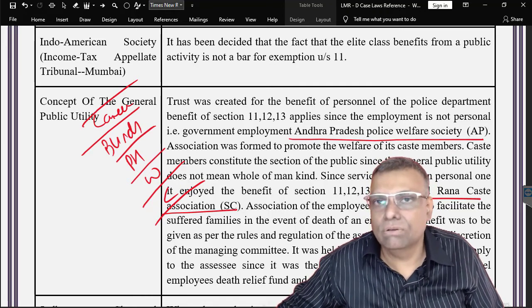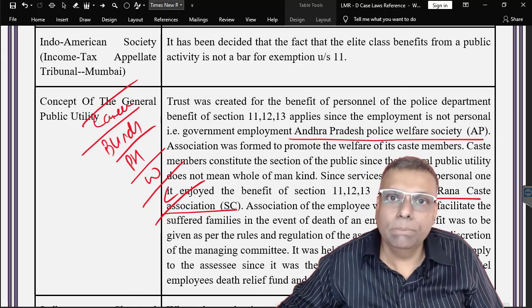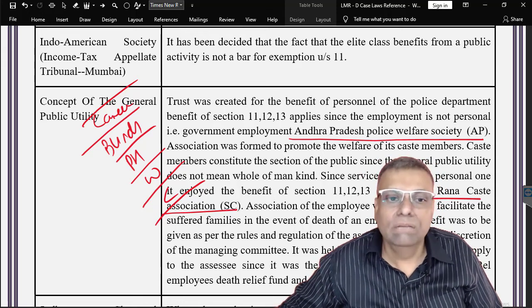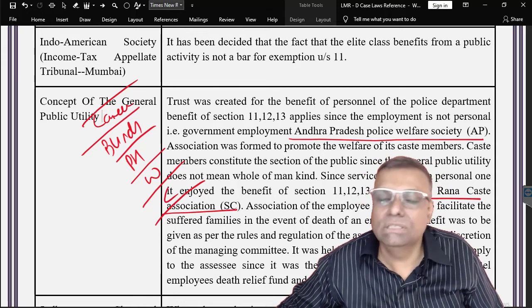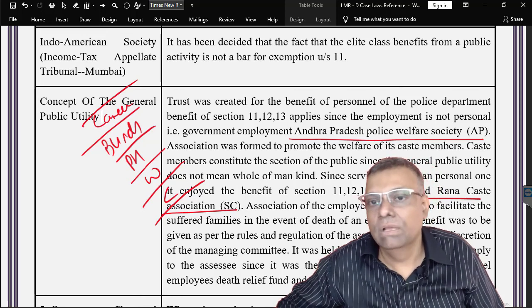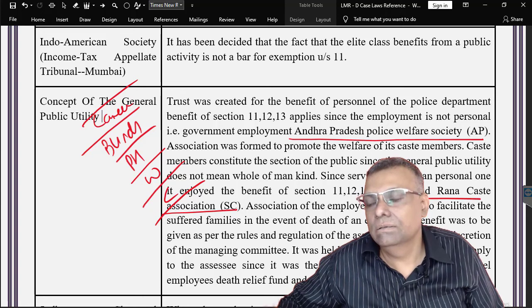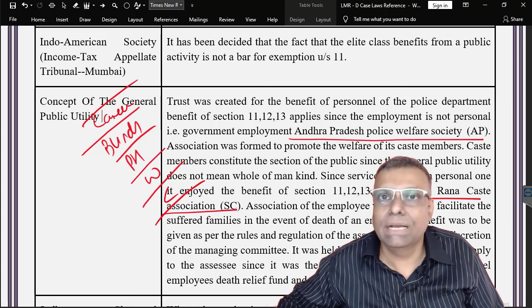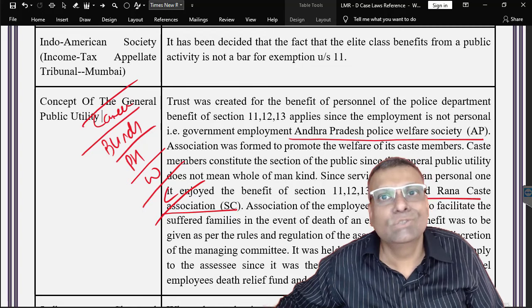It is a class or a section of the public. A section of the public is also the general public. We cannot say that these are all private trusts. This is basically a perfect element of a public trust. However, if there is any trust which is created for a specified caste, community or religion, nowadays it is not permitted by the law.